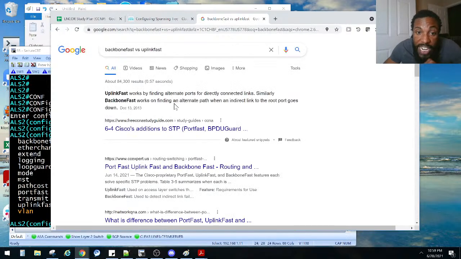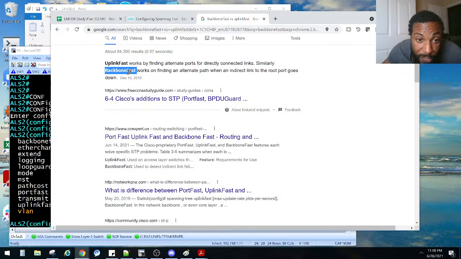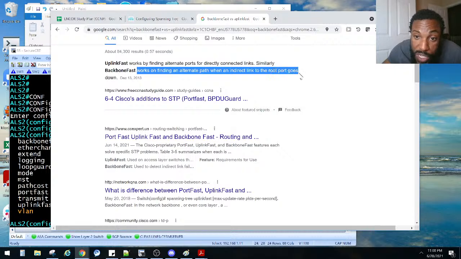BackboneFast works on finding an alternate path when an indirect link to the root goes down. It doesn't sound like an intuitive or really explicit name that describes what it does, right? BackboneFast, I guess the backbone to the root switch. I don't know. Find me another backbone, fast. That's one way to remember it. That is how we remember what the BackboneFast feature does: it finds an alternate path when an indirect link to the root port goes down.